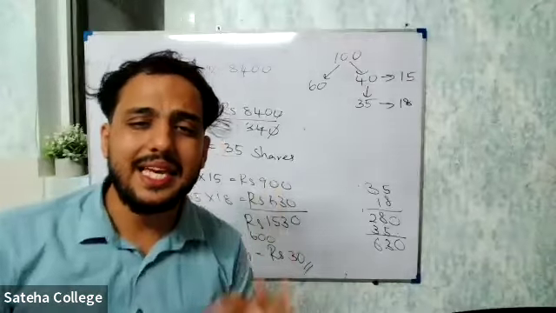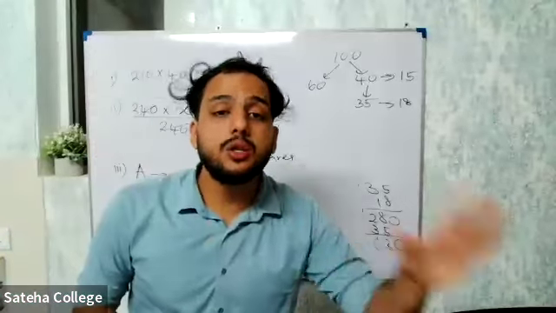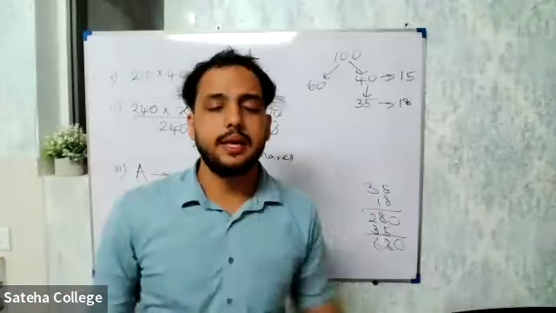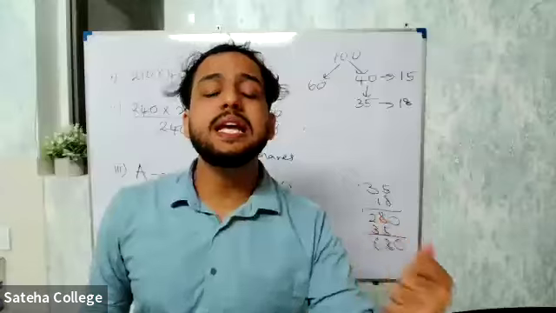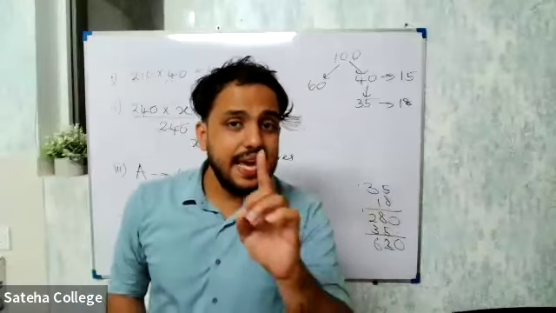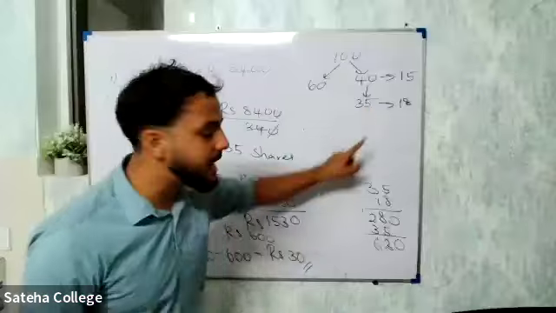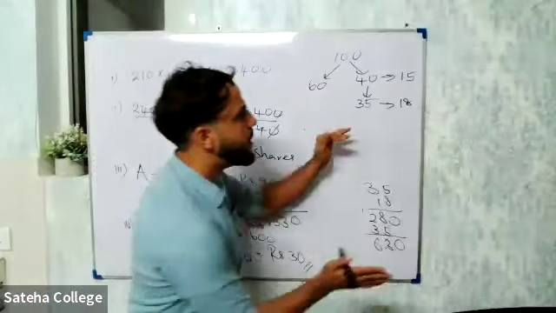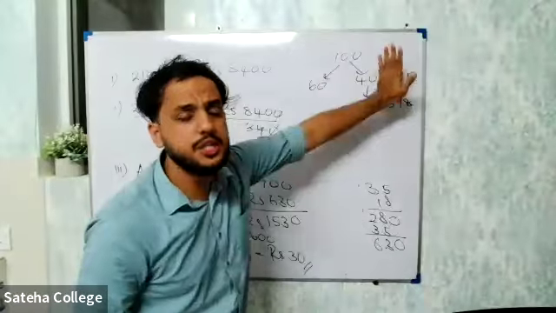Now the question says, just another scenario, let's say he did not sell his shares. The question says, show that because he sold his shares, he got an additional amount. Now let's say if he did not sell his shares; he sold his shares and got 630. We'll reverse it back again. Don't worry about this, this is done. We are talking about only these 40 shares.